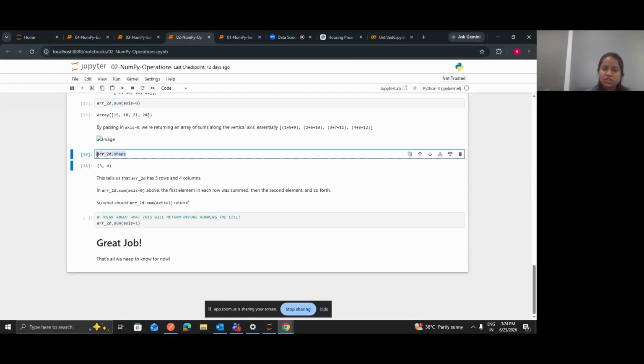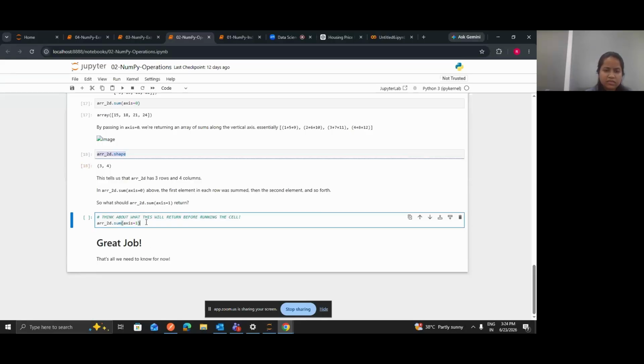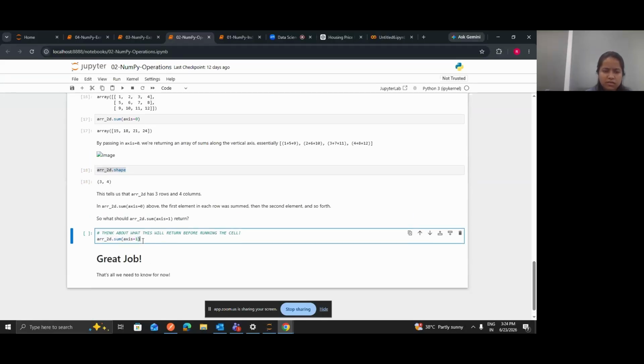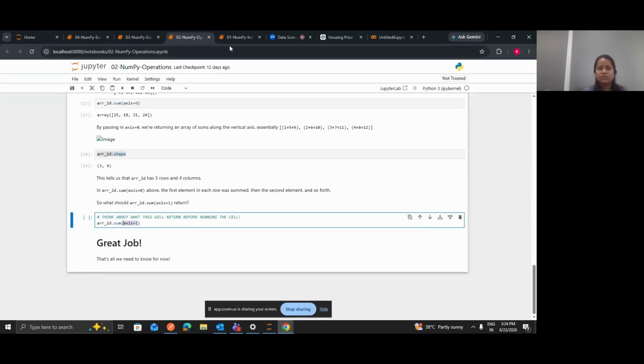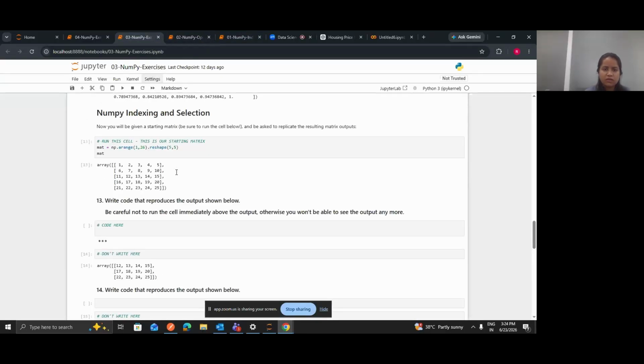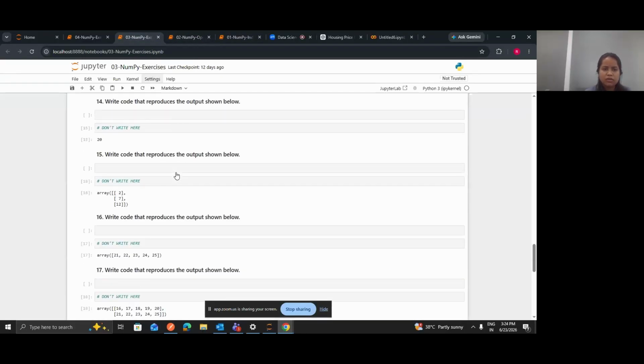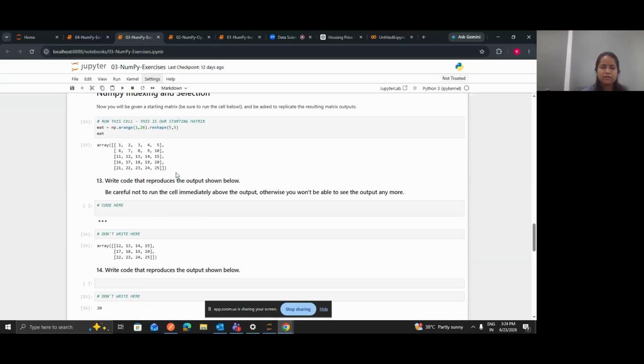Now the next one is shape. This we have already discussed, and here it is passing axis equal to 1. So it will perform the row-wise sum, because we are passing axis as 1, right? So with this, I think we have completed NumPy. We will complete the exercise, and then we can move to the project part, right?